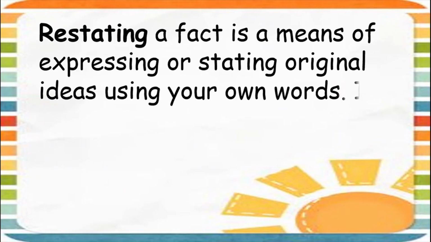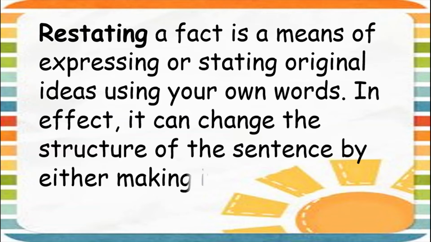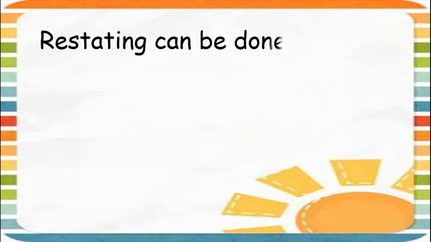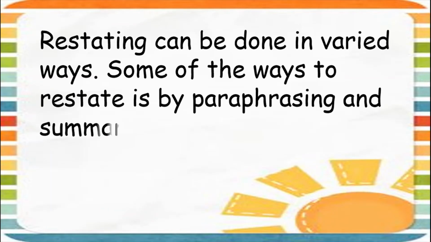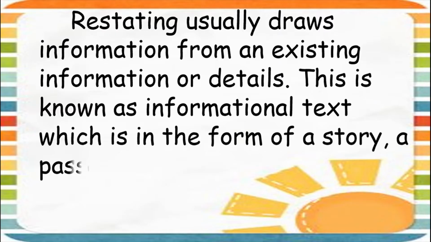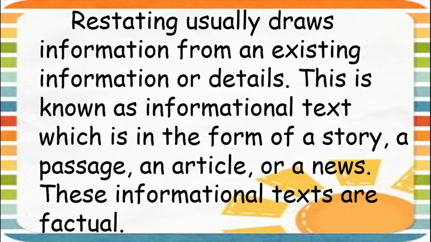Restating a fact is a means of expressing or stating original ideas using your own words. In effect, it can change the structure of the sentence by either making it shorter or longer. Restating can be done in varied ways. Some of the ways to restate is by paraphrasing and summarizing. Restating usually draws information from existing information or details. This is known as informational text, which is in the form of a story, a passage, an article, or a news. These informational texts are factual.